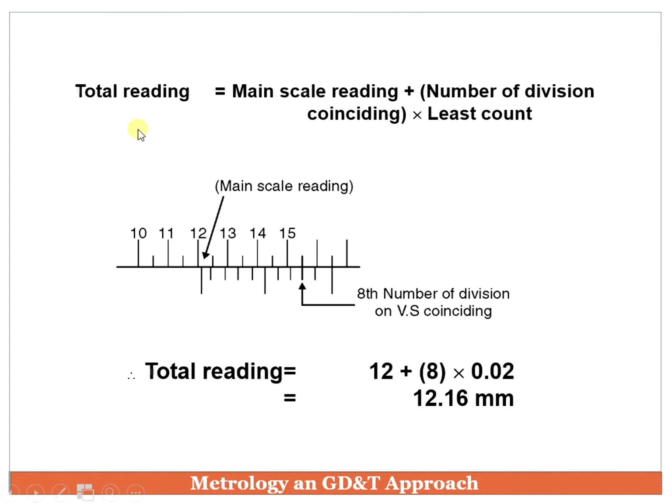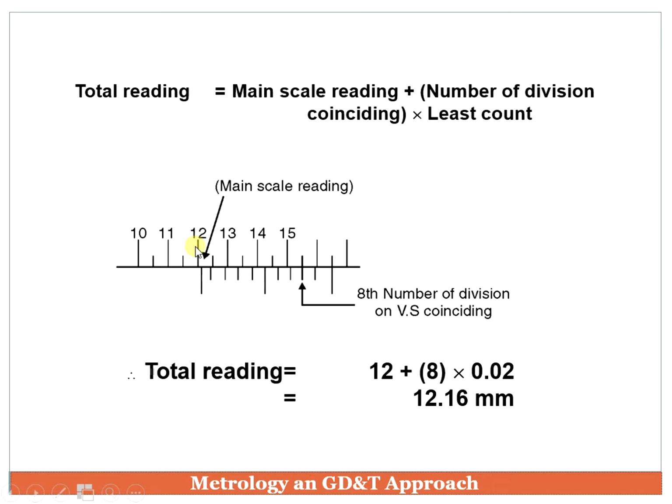The total reading is equal to, please remember this formula, main scale reading plus, in brackets, the number of divisions coinciding, into least count. In other terms, main scale reading, MSR, plus the vernier scale division, VSD, which is coinciding perfectly, into the least count of that instrument.